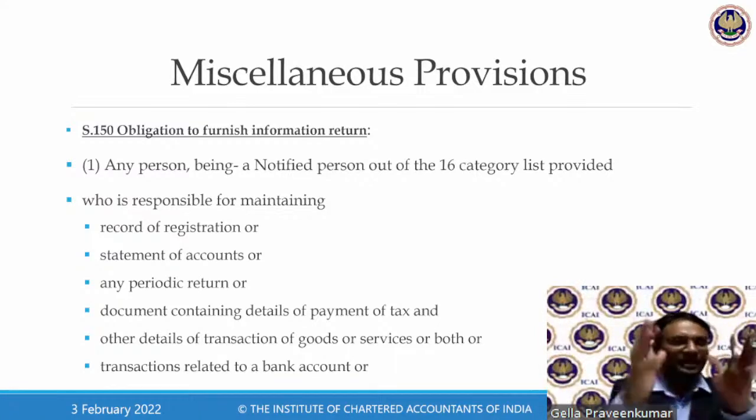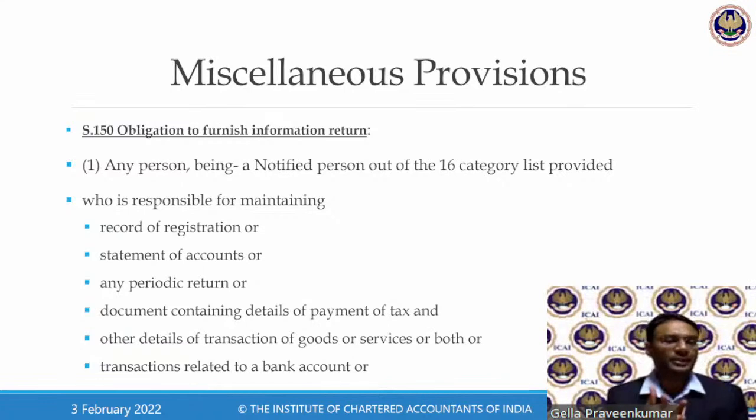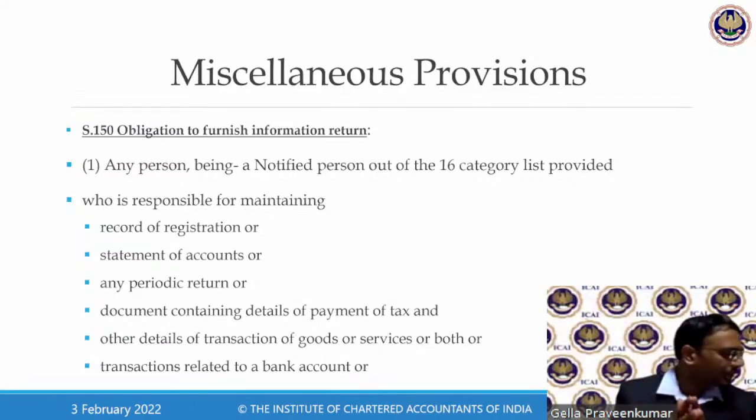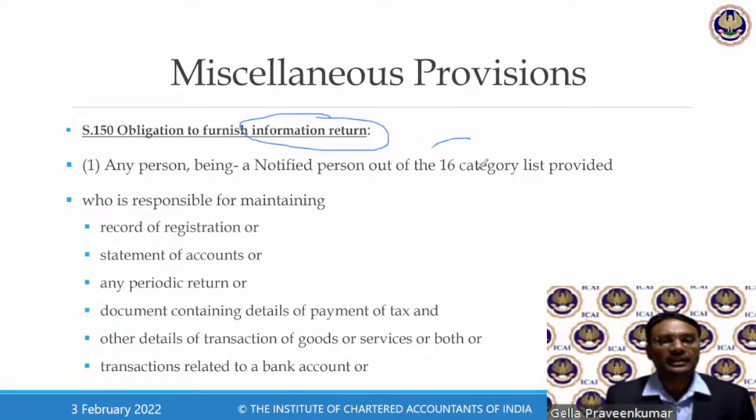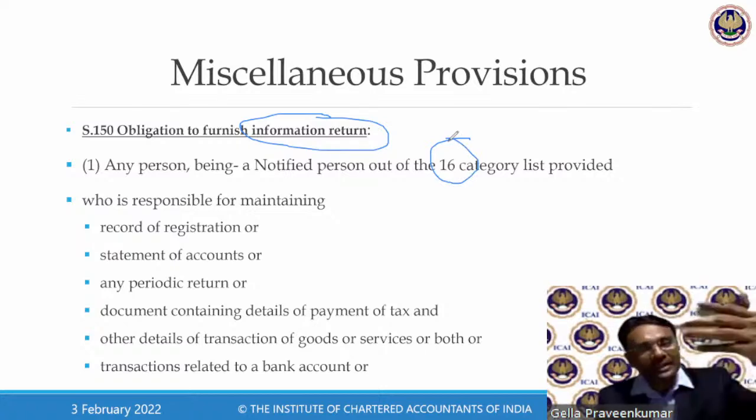Now, this is a power given in Section 150. So as of today, 16 sets of people have been notified who are bound to give information which was called for. So this section says that information is to be given in writing. These 16 categories of persons include a taxable person.